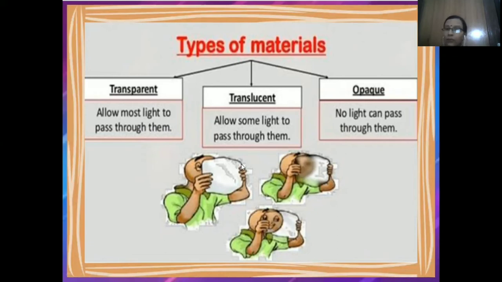So the material is divided into how many parts? In three parts. What are they? They are transparent, translucent, and opaque. Transparent allows the complete light to pass through it. Translucent, some light can pass, and opaque, light does not pass. Opaque से light बिल्कुल भी pass नहीं होती है. Clear, students?